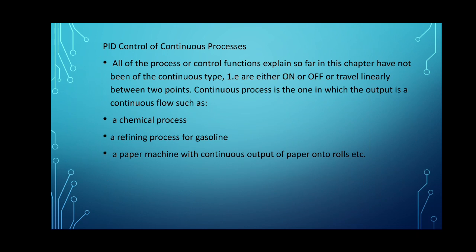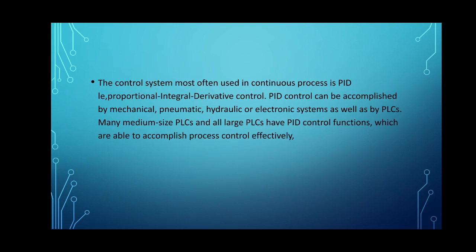Such processes take place as a chemical process or a refining process for gasoline. Examples of continuous processes are a chemical process, a refining process for gasoline, or a paper machine with continuous output of paper into rolls. The control system most often used in continuous processes is PID control, because PLCs cannot be used for the continuous processes. So here a special type of control system is used, and that is PID control, proportional integral derivative control.